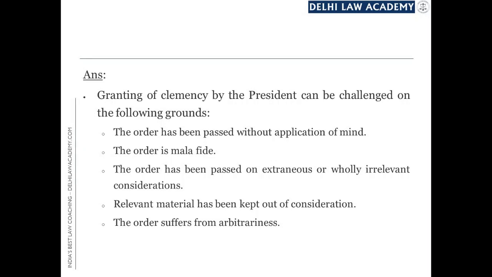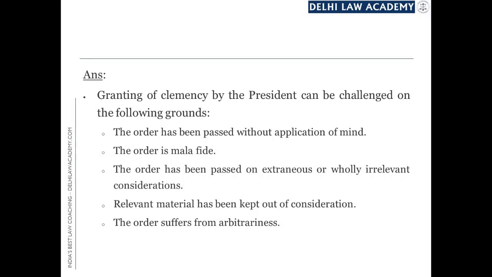Number 1, it can be challenged if that order has been passed without application of mind. The order can be giving clemency or refusing clemency. If the order has been passed without application of mind, the constitutional courts can set aside such an order. If the order is nullified, second point. Third, if the order has been passed on extraneous or wholly irrelevant considerations.